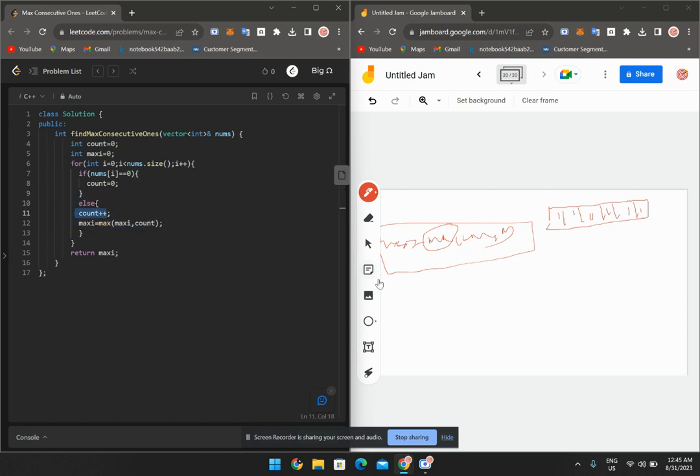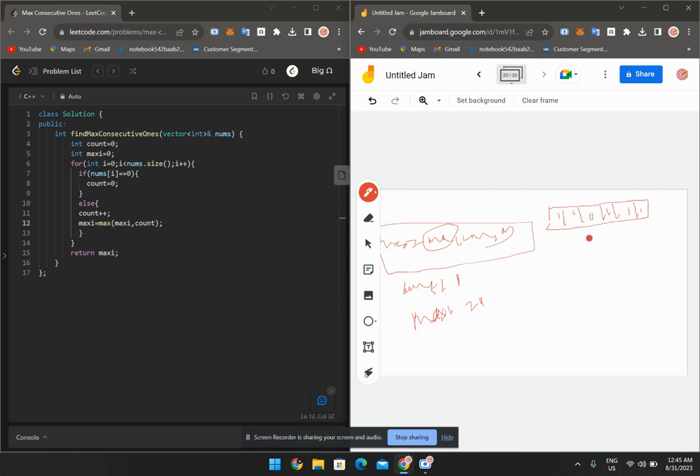In the else part, count equal to 1, because initially count is 0. After this operation, count increments by 1 and maxi equal to max of maxi comma count. Initially maxi stores 0. After count increments by 1, maxi now stores 1, so maxi also equals 1, because there are lots of remaining elements present in that particular array.